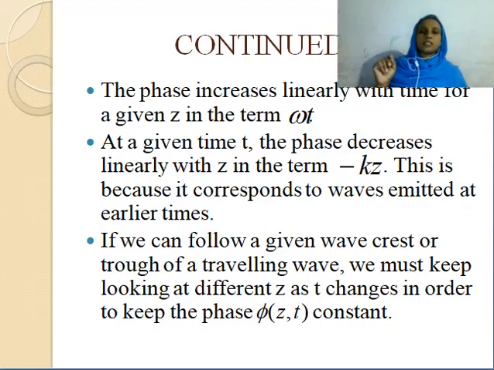Then only we get the constant phase function, because we know that phi z of t equals omega t minus kz. So in order to get this function constant, we have to look at different z and corresponding t. Then only we get phi z of t as a constant function.